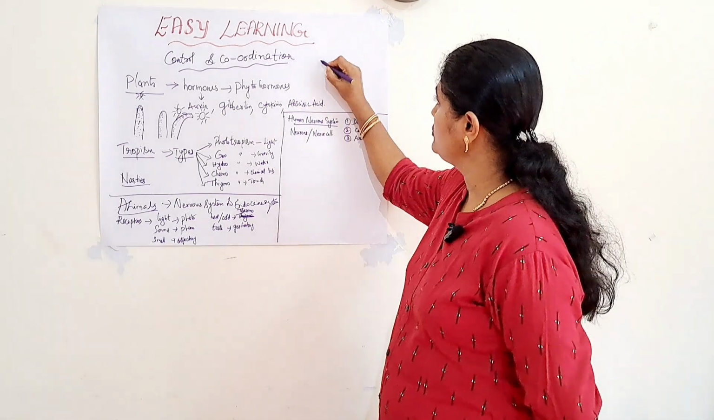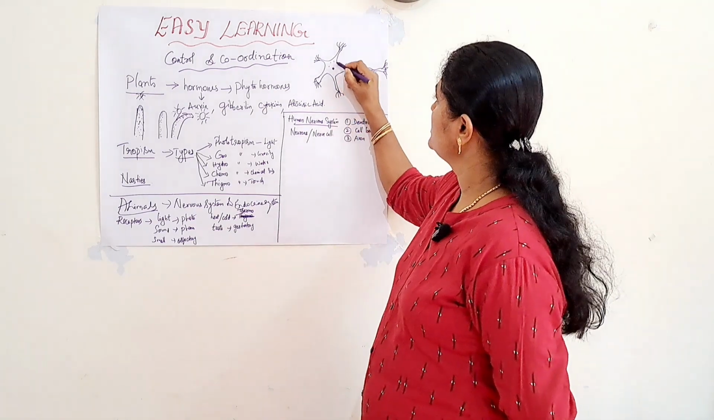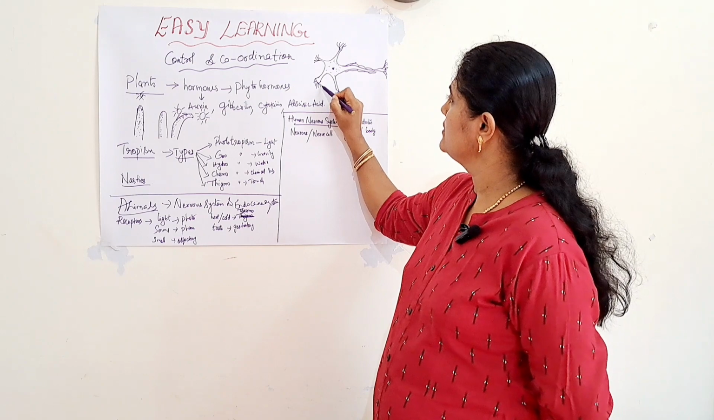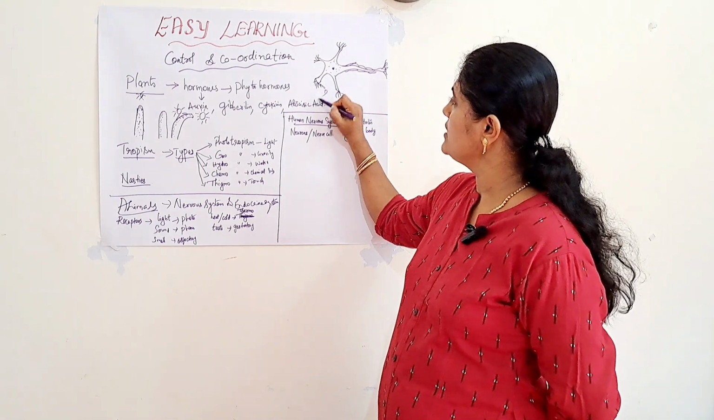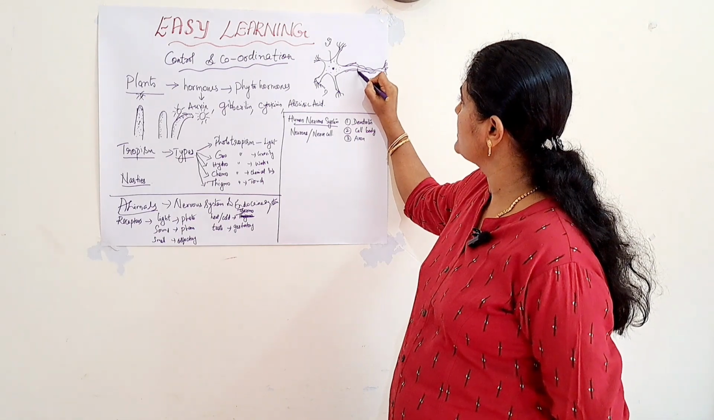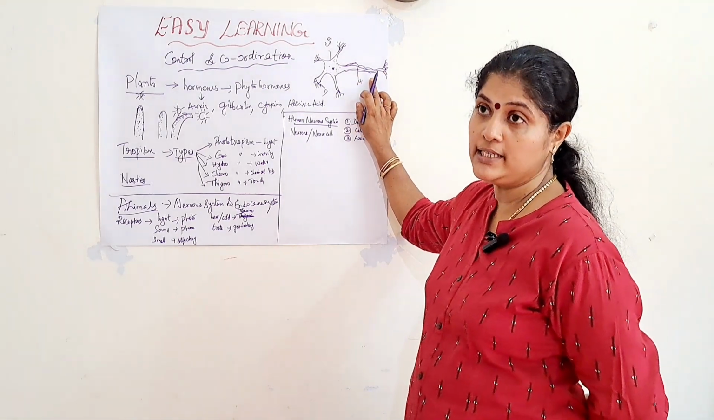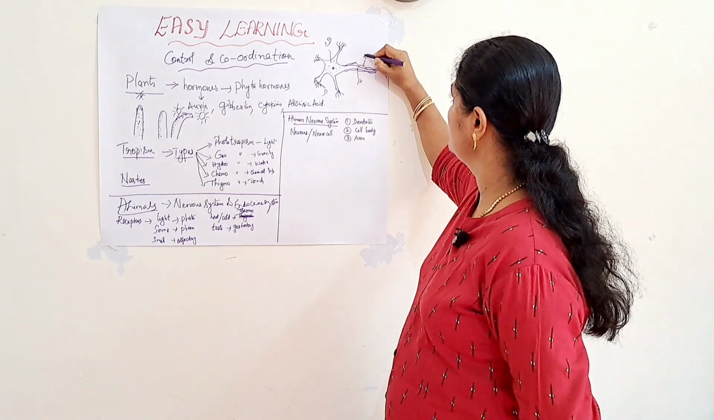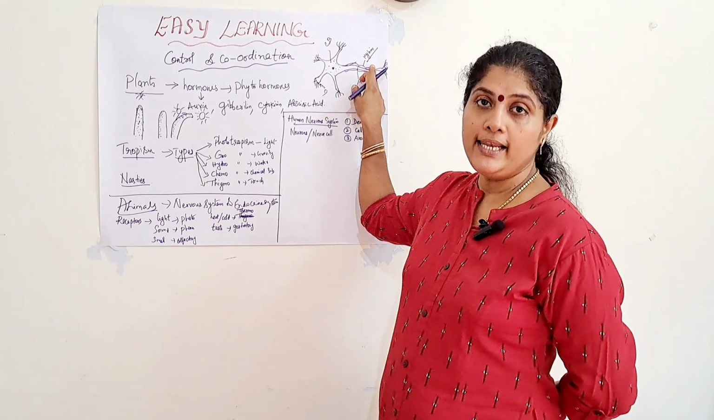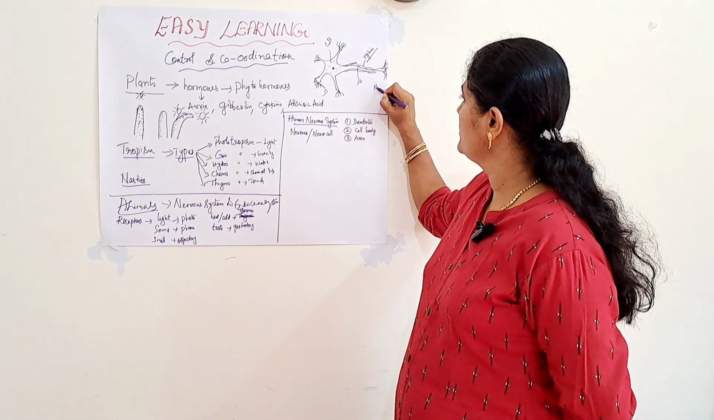If you want, I will just draw the diagram here. A rough diagram. So, this is a rough diagram of the nerve cell. This is the dendrite, the small nerve, known as the dendrite. This is the cell body and this is the axon. This axon is covered by a protective sheath known as the myelin sheath. And at the end, it is the nerve ending. This is the nerve ending.